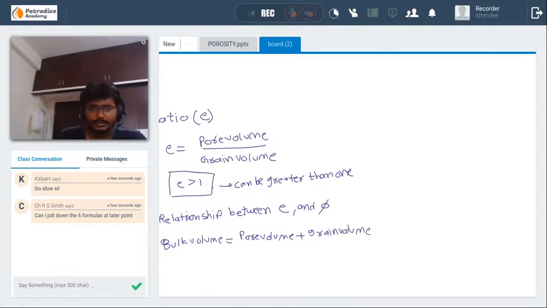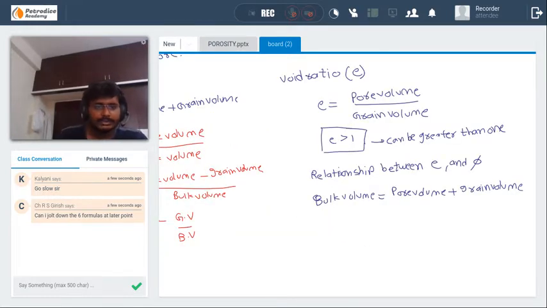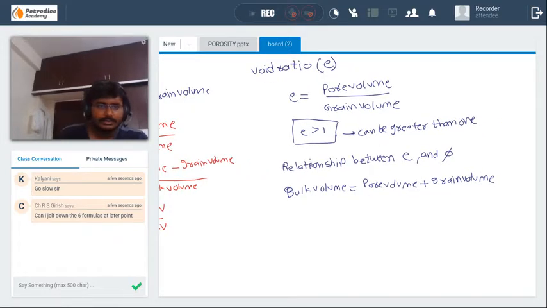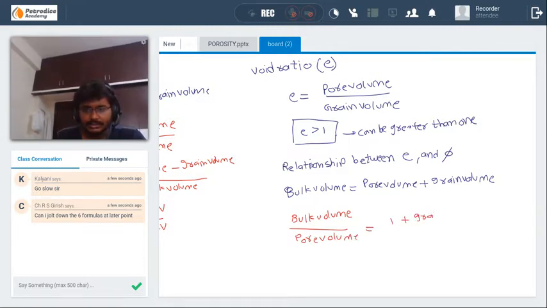If I am going too fast, you can just inform me. By dividing both sides by pore volume, we get bulk volume divided by pore volume is equal to 1 plus grain volume divided by pore volume.